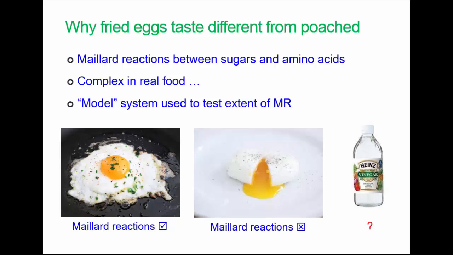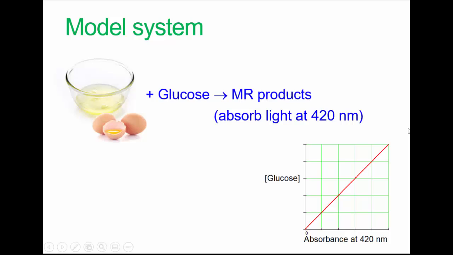Okay, so Maillard reactions, I'm sure we'll remember, are reactions between sugars and amino acids, complex in real food. So we use in an experiment a model system to test the extent of Maillard reactions. Food's complicated, and the Maillard reaction is especially so. In this experiment, the model system we use has glucose and egg whites. Now, glucose is just a single sugar. Egg whites are a bit more variable, as we'll see a little bit later on. The results can be quite variable.